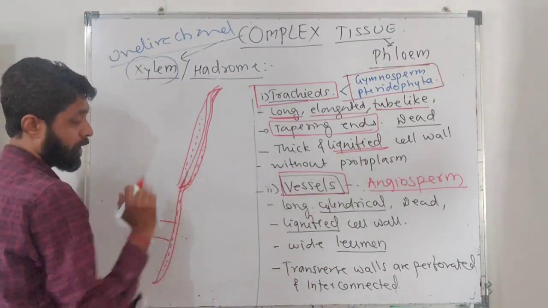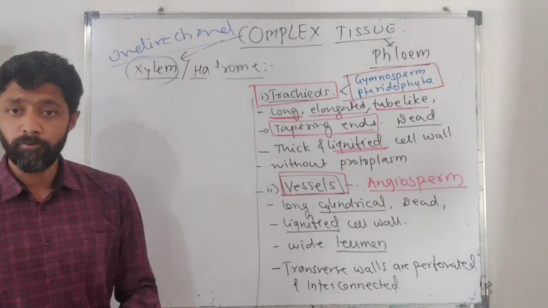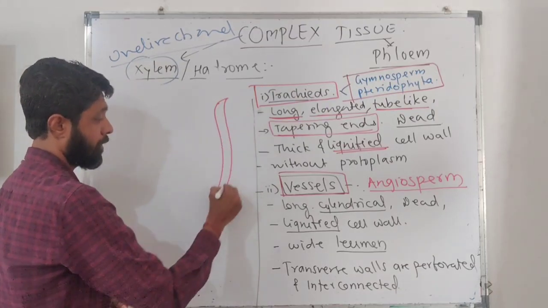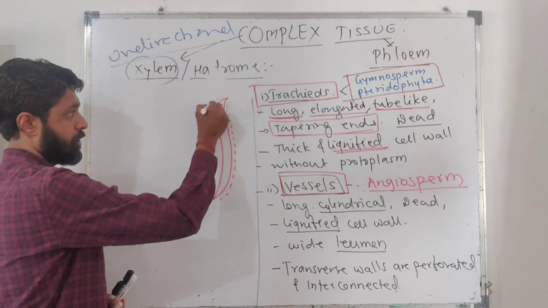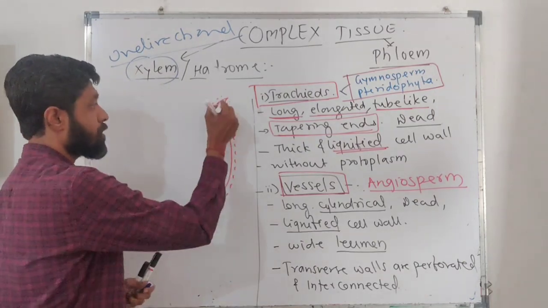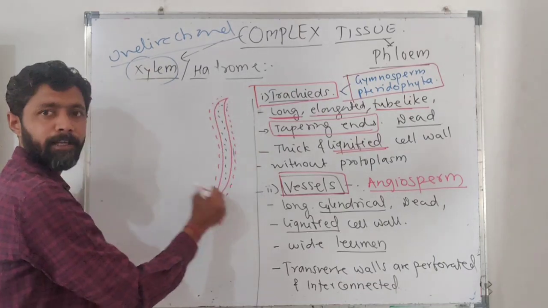This means the water will move inside the lumen of the trachea, but it will not be able to come out of that lumen. So here the walls are lignified, and here there is water, and this water will not flow out because of the presence of lignin.